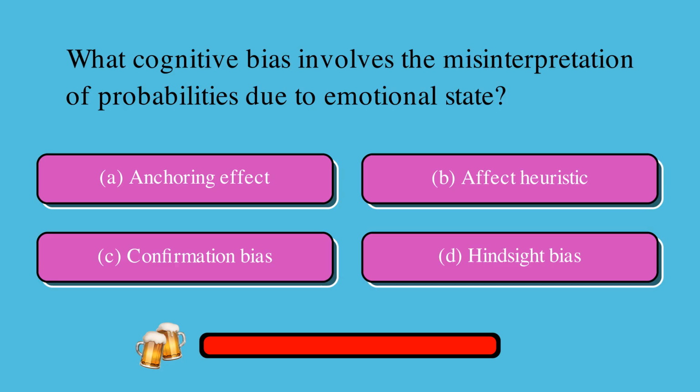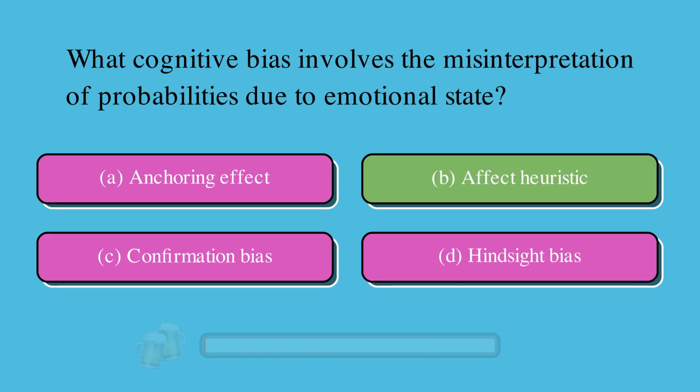What cognitive bias involves the misinterpretation of probabilities due to emotional state? Is it A, anchoring effect, B, affect heuristic, C, confirmation bias, or D, hindsight bias? The correct answer is B, affect heuristic.